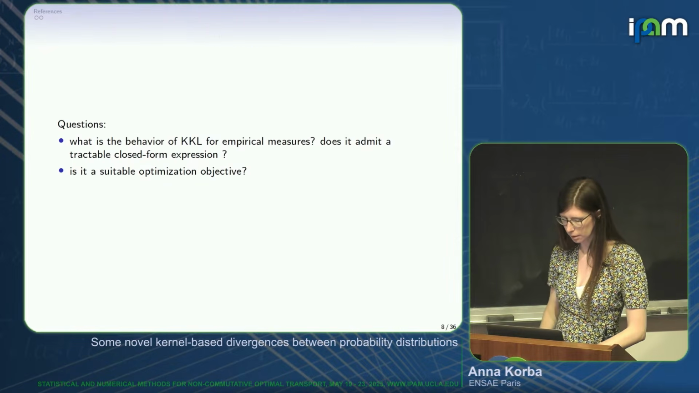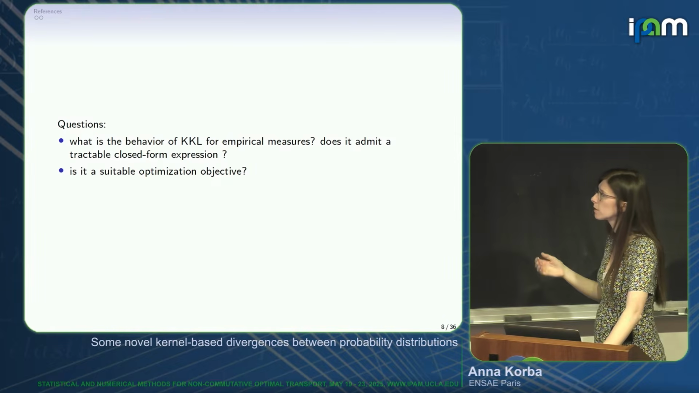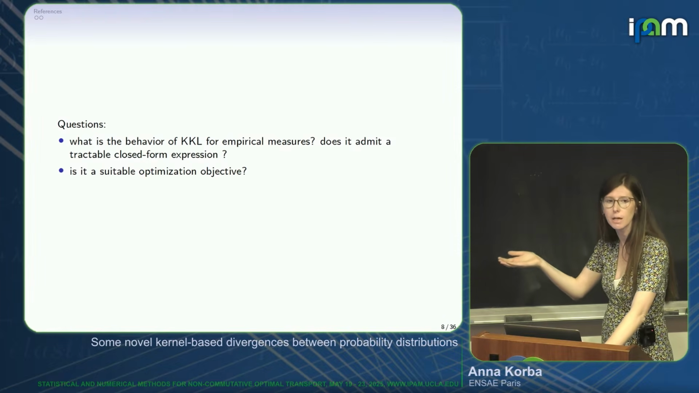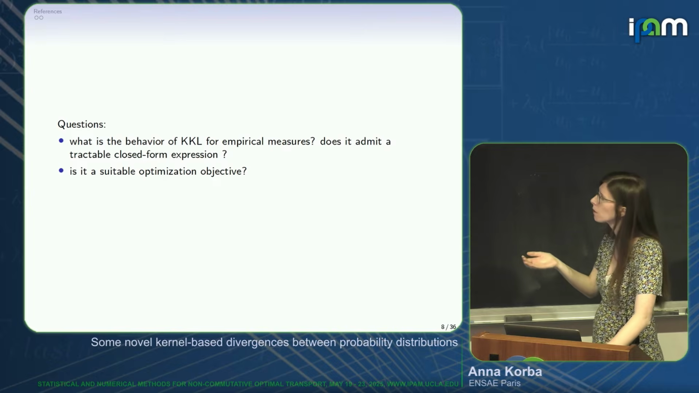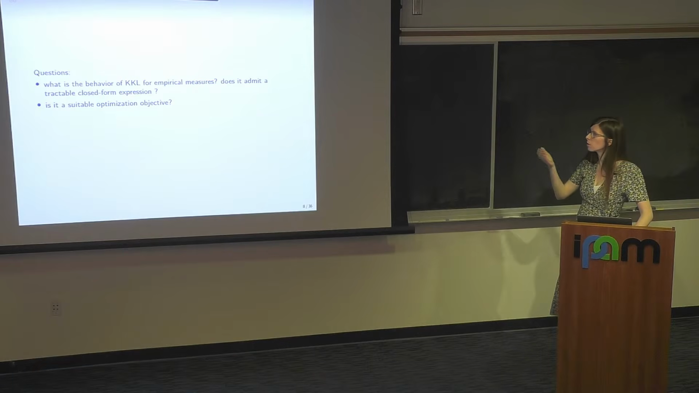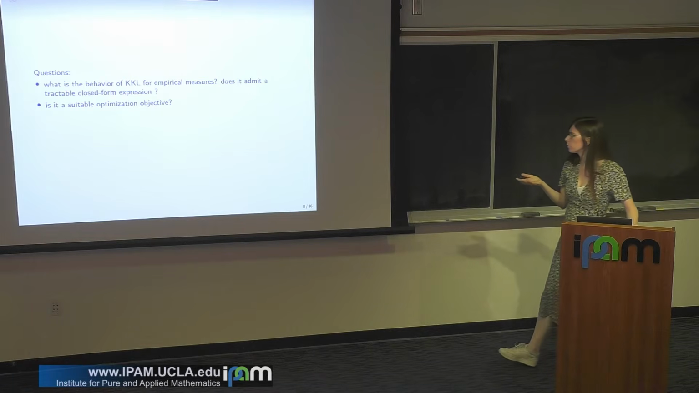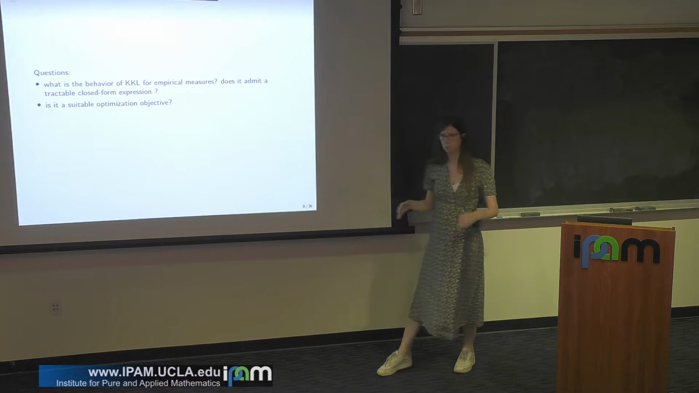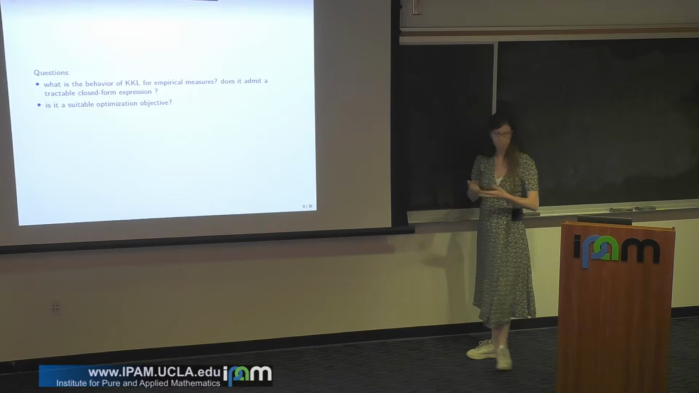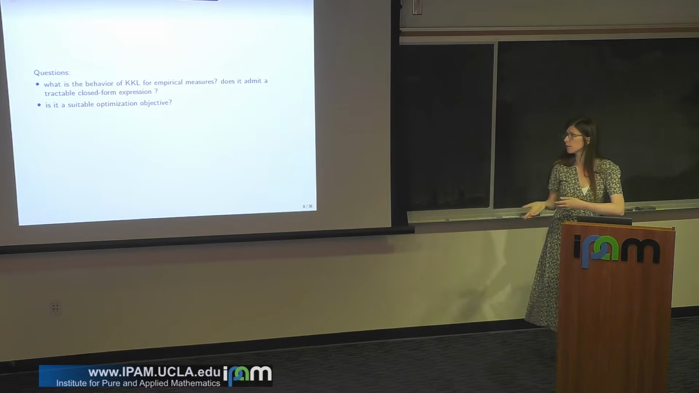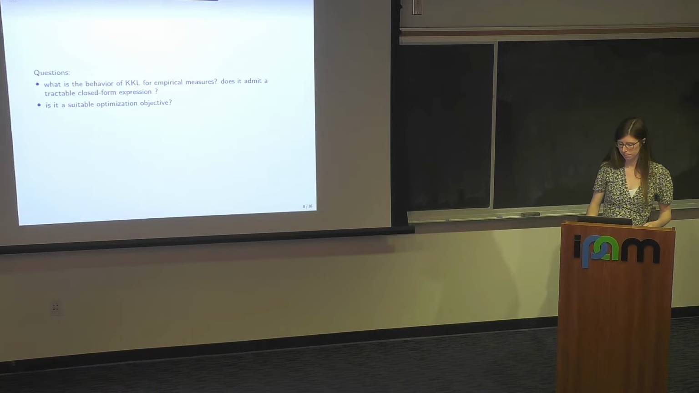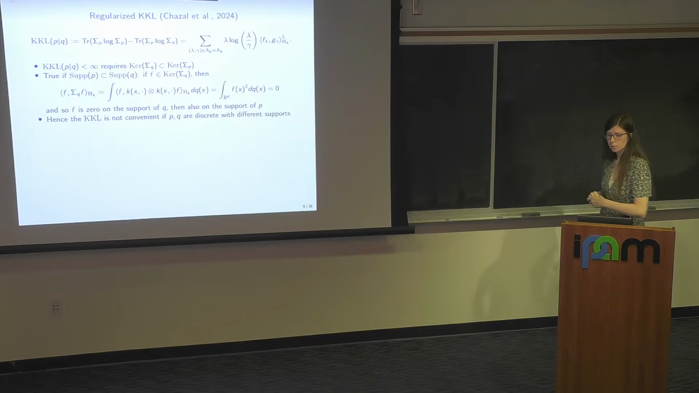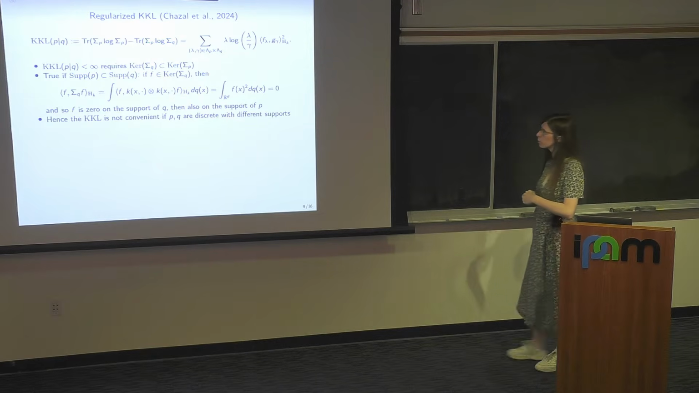Very nice. Our questions were the following, as I've motivated. First, what is its behavior for empirical measures? Can you compute it in closed form? How does it behave with respect to the number of samples? And is it a suitable optimization objective? If I fix Q and I optimize P, does it work as badly as DMMD or better? Okay, so in this work with Clémentine,